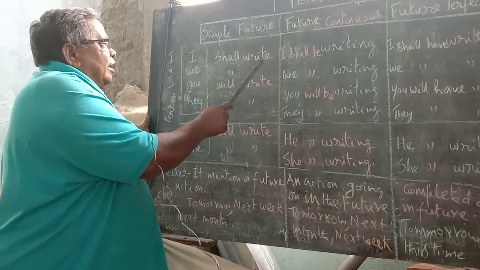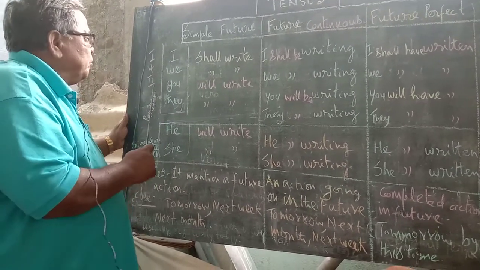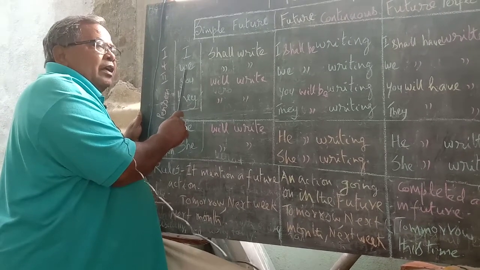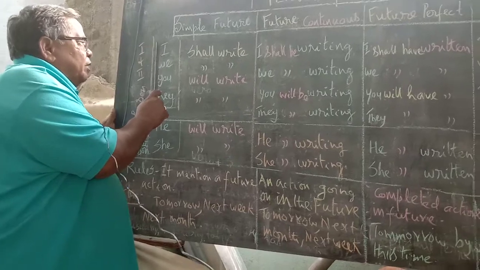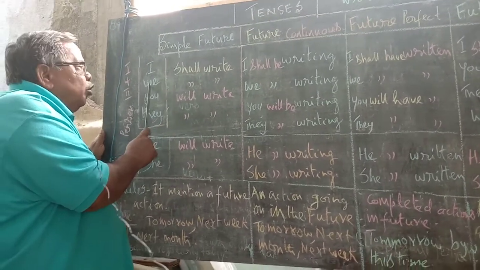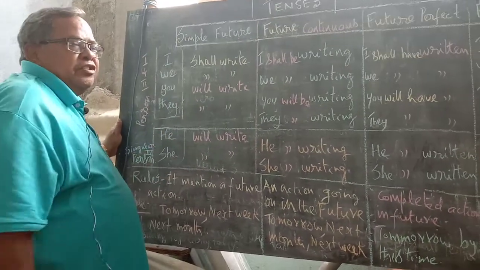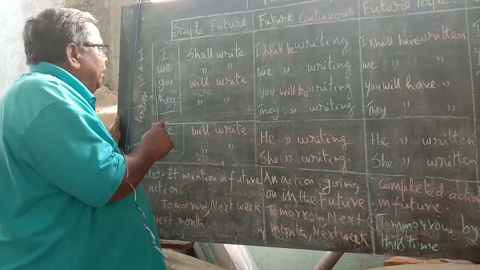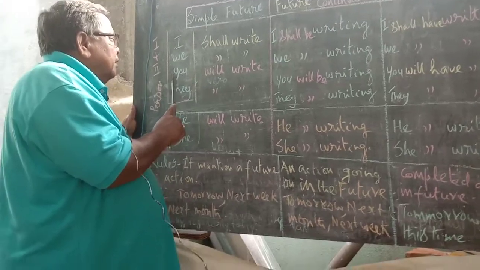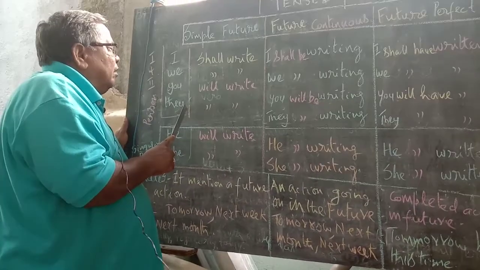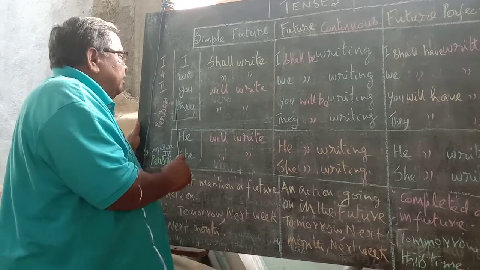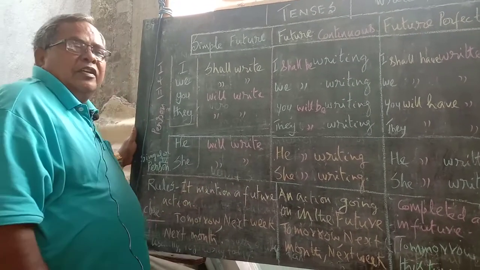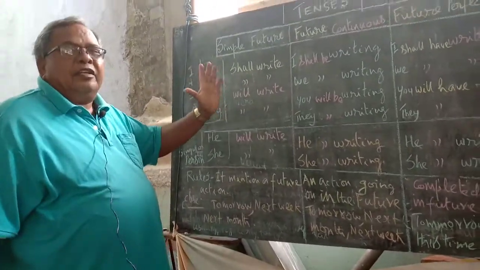I shall write for first person. For first person, I shall write. This is also first person. This is plural. Singular first person, I shall write. Plural first person, we shall write. But here, in second person and third person, you will write, they will write, he will write, she will write. In such a way, we should write in this way.